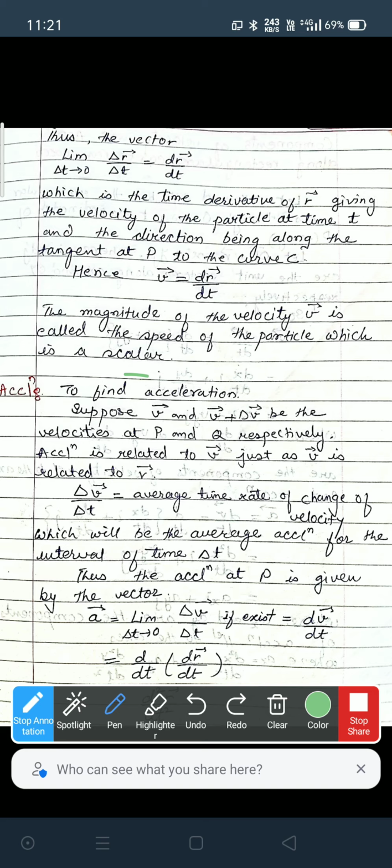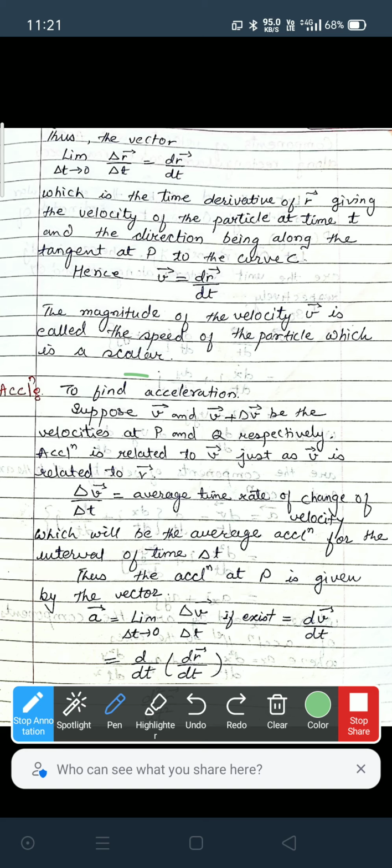Next is acceleration. To find acceleration, suppose v and v plus delta v are the velocities at P and Q. The initial point is P, and after time delta t the position of the point is Q. So at P the velocity is v and at Q the velocity is v plus delta v. Acceleration is related to v just as v is related to r. So delta v by delta t, the average time rate of change of velocity, is the average acceleration for the interval of time delta t.